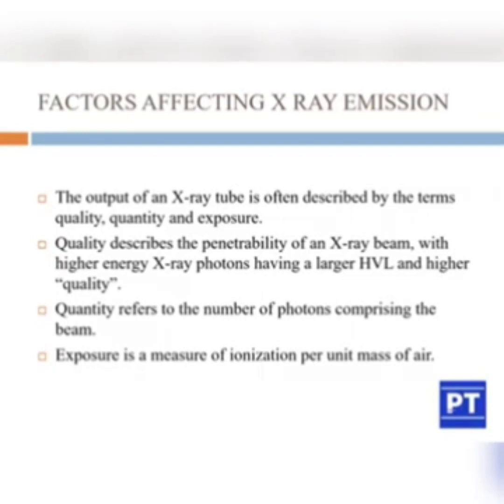Quantity refers to the number of photons comprising the beam. So quantity means number of photons. Quality means the penetrating power of the X-ray beam. And exposure. Exposure is a unit of radiation. It is a measure of ionization per unit mass of air.